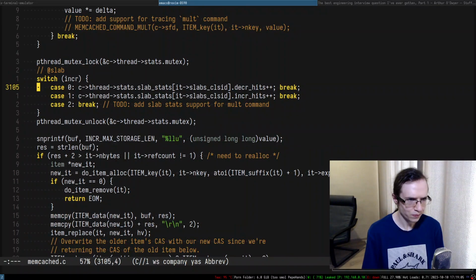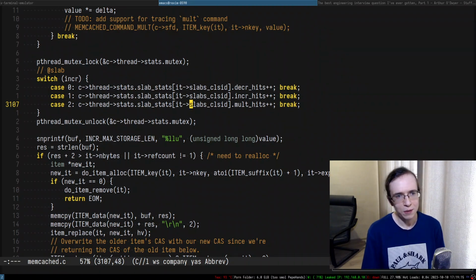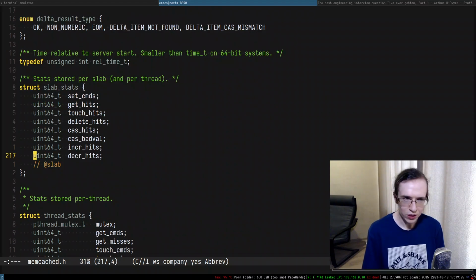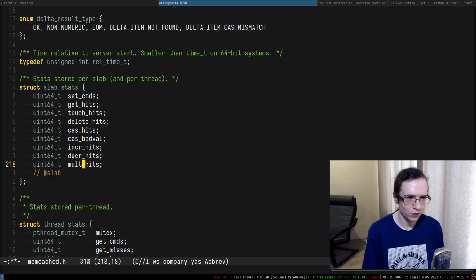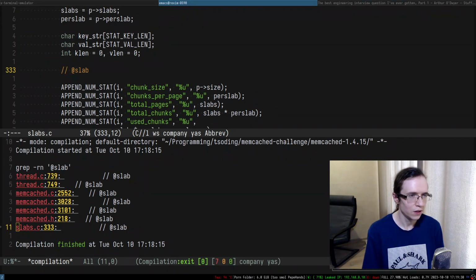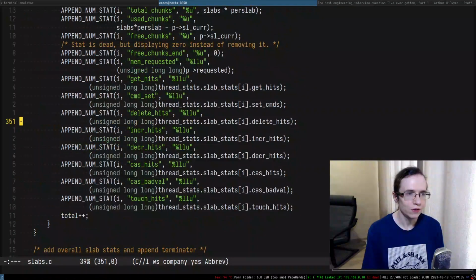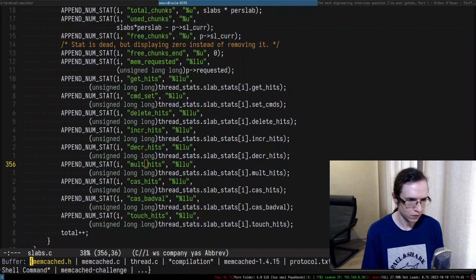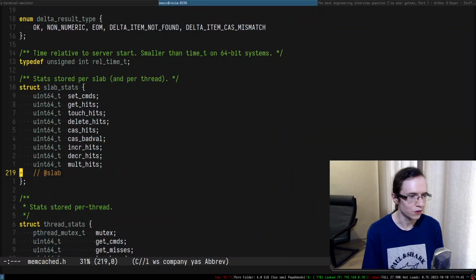So, and we can just do that. What else do we have in here? We want to do a similar thing. I might as well just do something like that. And mult slabs. Yeah, so that's fine. And here we have to add the hits. But where do we store the misses? Where do we store the misses? This is sus, not gonna lie. So here, where is the inc? Mult. Okay, so that's it, but I don't remember the misses.